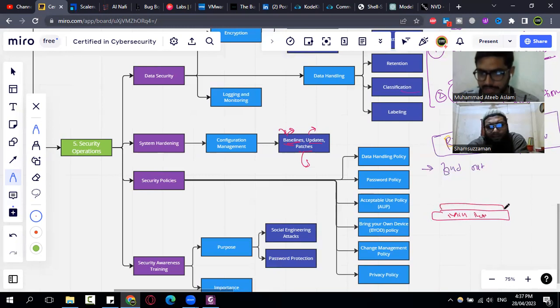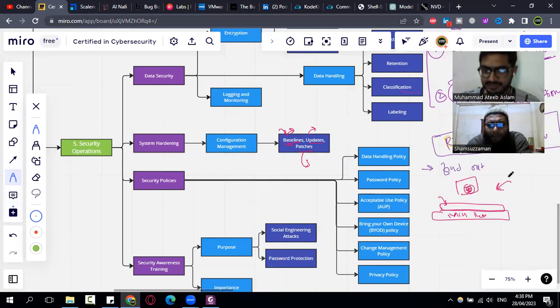On top of that, updates will be published or installed, just like with Windows, where we get updates by Microsoft, in several versions or variants. Patches are when a vulnerability is discovered and the organization releases a patch to fix that vulnerability. You can take the idea of a patch from real life: if we have a cloth which is torn in between, we apply a patch.